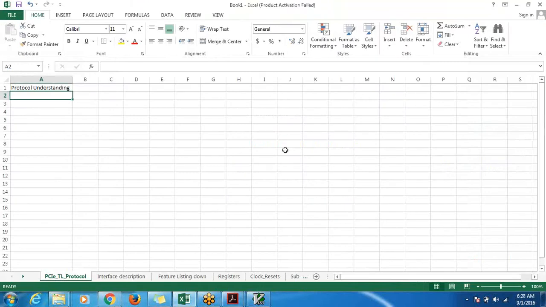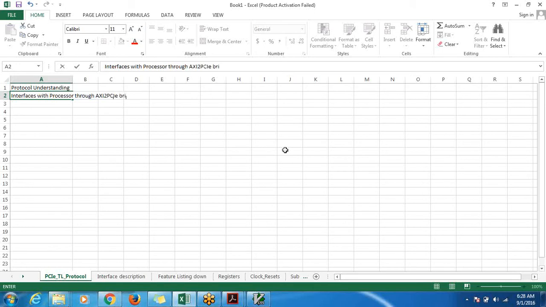So if I take the transaction layer, protocol understanding: in our design, it interfaces with the host, I would say processor, till the time you get comfortable, through an AXI to PCI bridge, connected to the AXI interconnect.